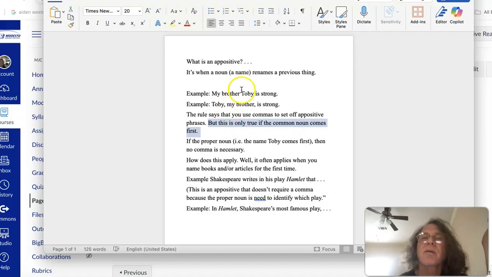So in this case, brother is the common noun. But Toby is the proper noun. It's a name, okay? A specific name, like a book title, for instance. If I use the proper noun first, Toby, my brother, okay, then I have to use commas to set off the common noun. So why is it the case?